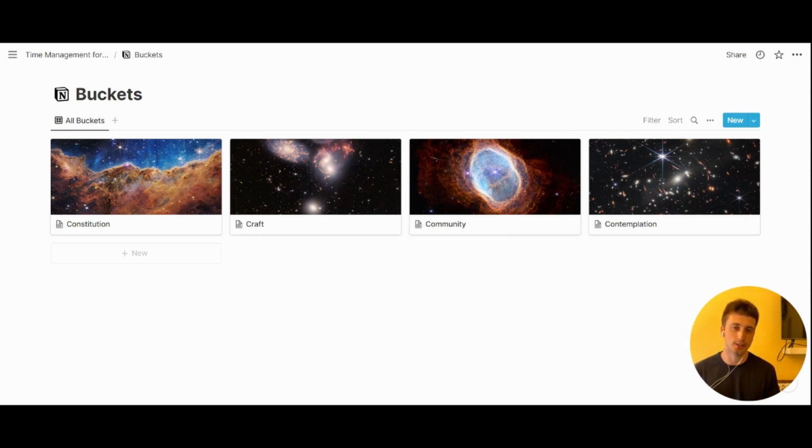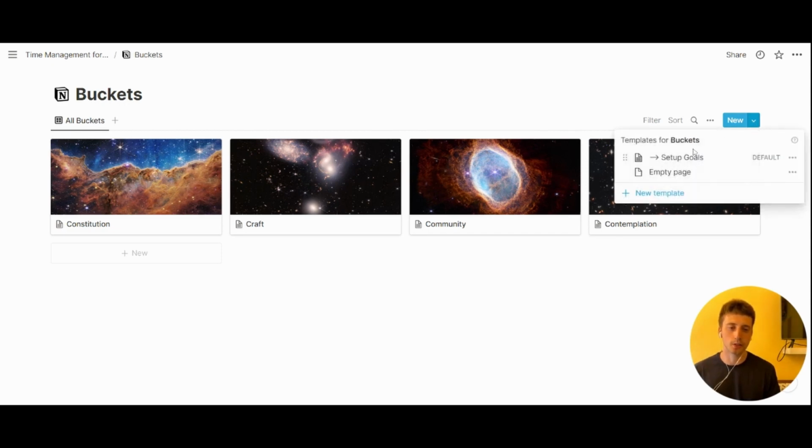But anyways, this is a Notion database, which means you are free to add your own buckets if you want to be more precise in the areas that you want to keep track of at any time. And whenever you add a new bucket, you can use the template setup goals, which you see is the default template. And that's a new feature of Notion that was released 2 days ago. You can set a template as a default, which means whenever you would create a new page in this database, that template, in this case, setup goals, will be automatically applied. And that saves a lot of time and sometimes ensures that the processes are very much smoother for teams especially.